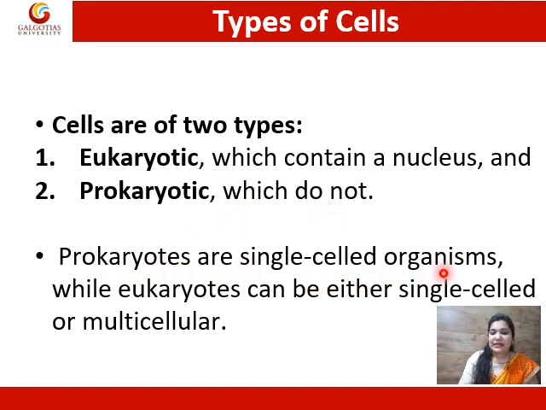Prokaryotes are single-celled organisms, meaning the prokaryotic cell system is only found in unicellular organisms, while eukaryotes can be either single-celled or multicellular.